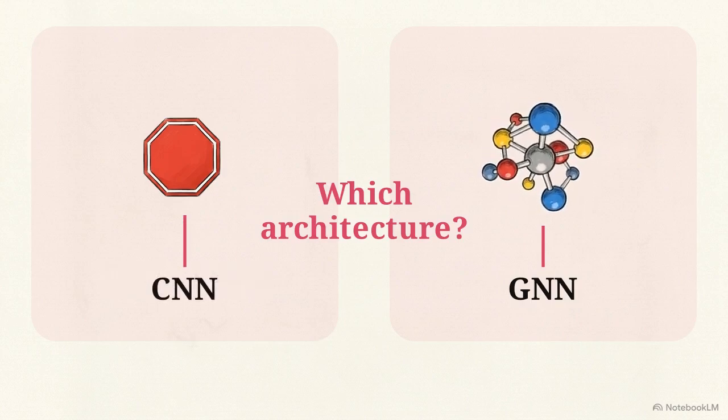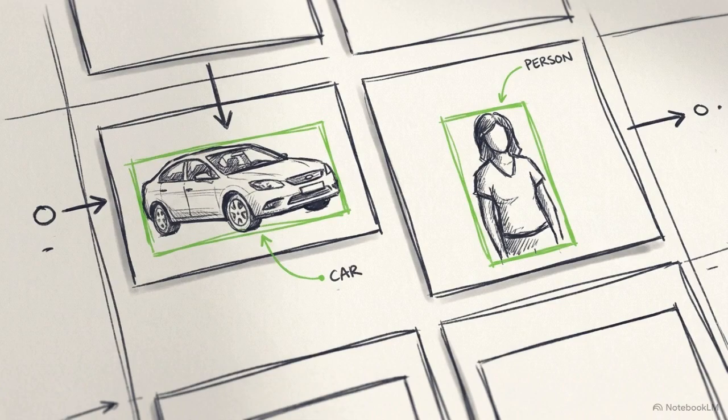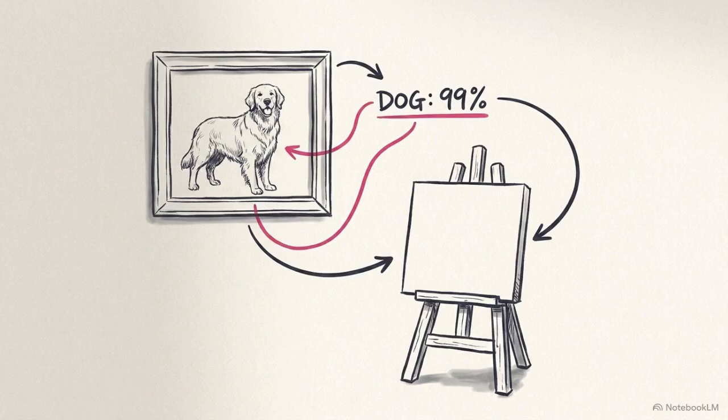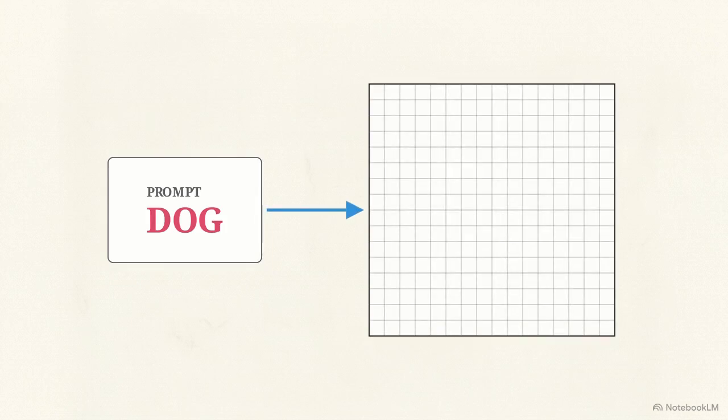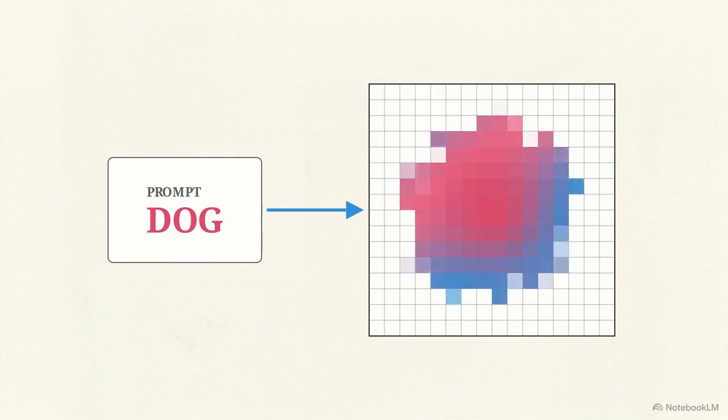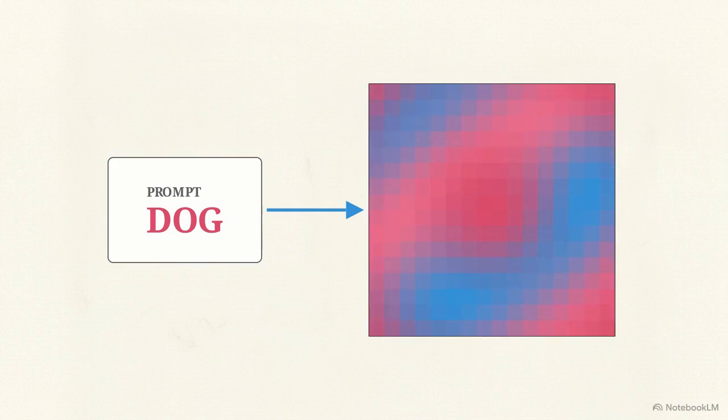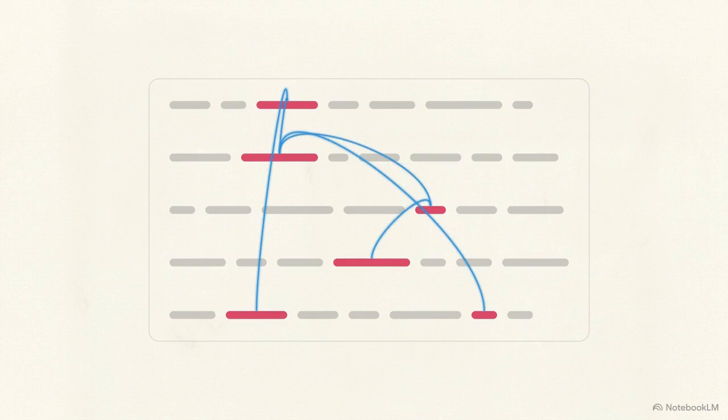from the road. While deep learning excels at understanding and categorizing data, it is an analytical tool. A convolutional neural network can label a photograph of a dog, but it cannot generate a new image of one. Generative AI moves beyond simple labeling. By learning the underlying mathematical distribution of a dataset, these models populate a blank canvas pixel by pixel to create entirely new content. In large language models, attention mechanisms connect relevant words across a paragraph. This allows the transformer architecture to process entire sequences of data simultaneously to understand deep context.